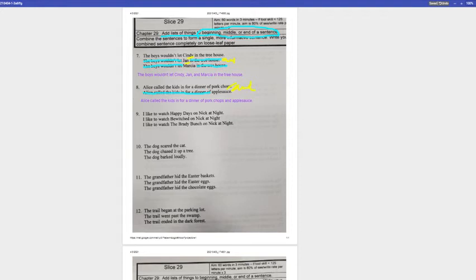Okay, the next one will follow the same pattern as we did in the first. So we see here that the words that are repeated in each of the 3 sentences are I like to watch. So we're going to cross that out in 2 of the 3 sentences, and then also on Nick at Night. So when we put this all together, it will be I like to watch Happy Days. Oops, I forgot to put my comma in on my marks. So there'll be a comma after Happy Days, a comma after Bewitched, and then the and. So I like to watch Happy Days, comma, Bewitched, comma, and the Brady Bunch on Nick at Night.